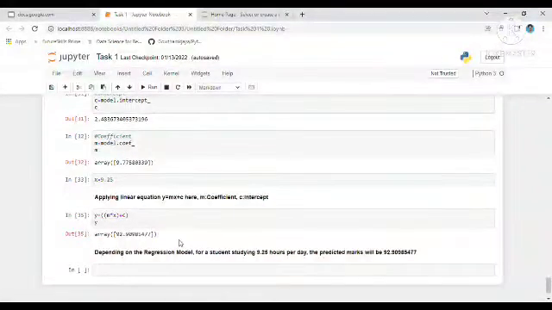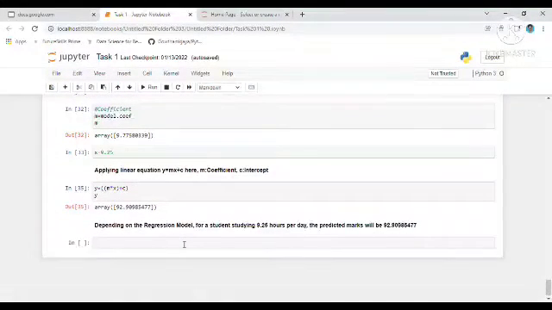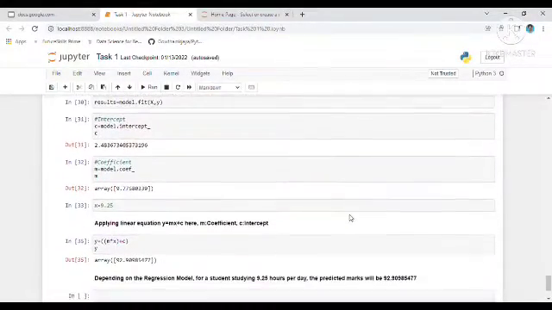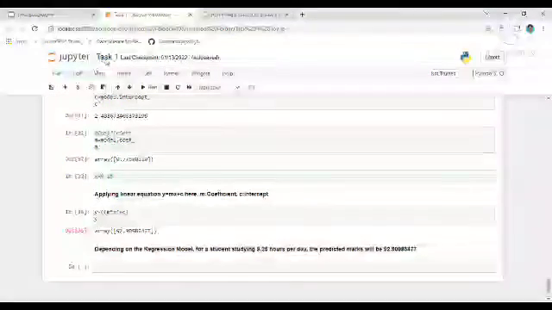Then after applying y is equal to mx plus c, we can see that we will obtain 92.9098 marks. And finally we can see that if a student studies 9.25 hours per day, we can predict that he will score 92.90% marks.